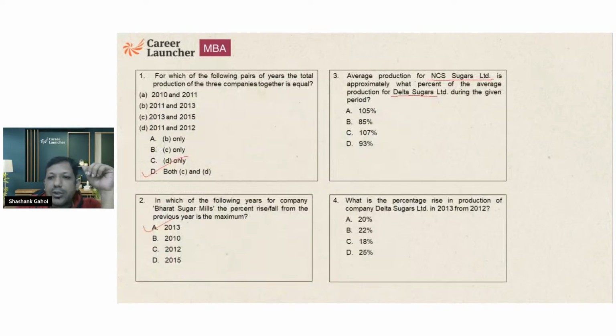The average of NCS is the summation of NCS divided by 7, and the sum of Delta divided by 7, into 100, and this is what we need to find out. Try to understand this. This cancels out. So I need to calculate sum of NCS divided by sum of Delta.